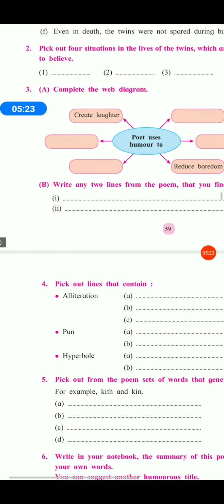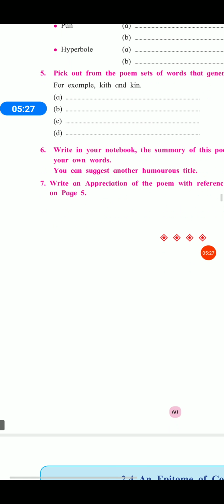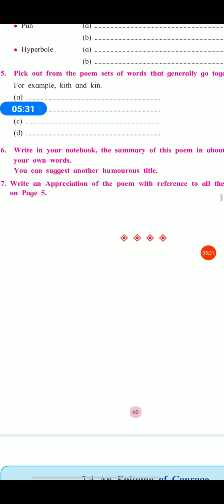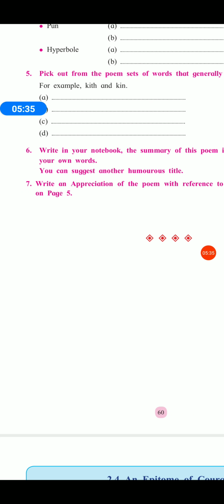Now see, fifth activity. Pick out from the poem sets of words that generally go together. For example, kith and kin. Other examples: form and features, face and limb, and fearful pitch.